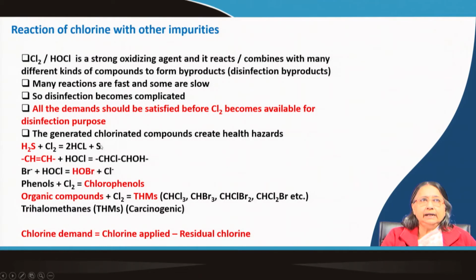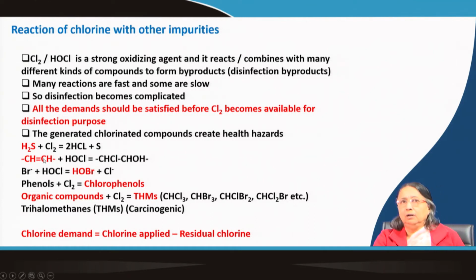And then there may be some compounds containing a double bond, unsaturated compounds. We know that in a double bond something can be added in an addition reaction. So, HOCl can be added across the double bond, forming this compound.